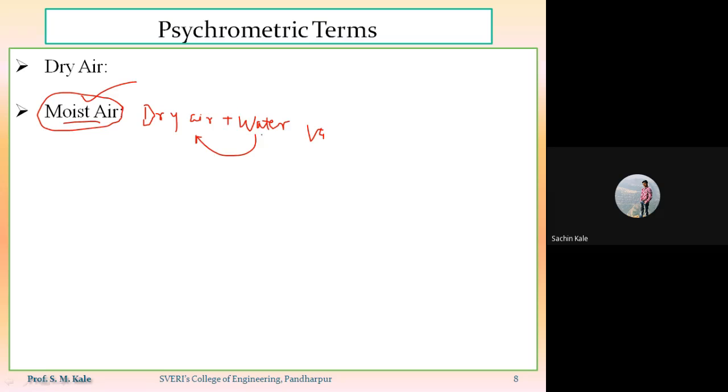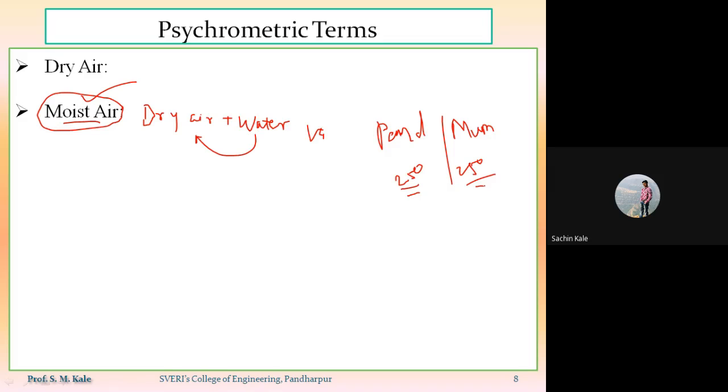If you take an example, suppose you are in Pandharpur and the atmospheric temperature is 25 degrees centigrade, and on the same day you are in Mumbai, and the atmospheric temperature is again 25 degrees centigrade. Though the temperature is the same in Pandharpur as well as in Mumbai, the feeling of comfort in Pandharpur will be different from that in Mumbai. Why is this so?